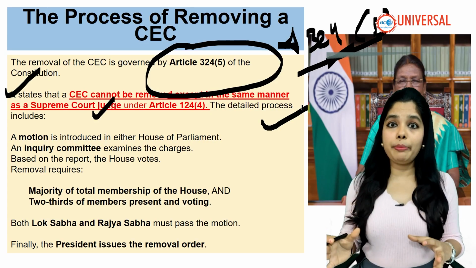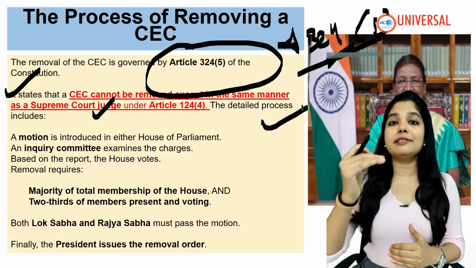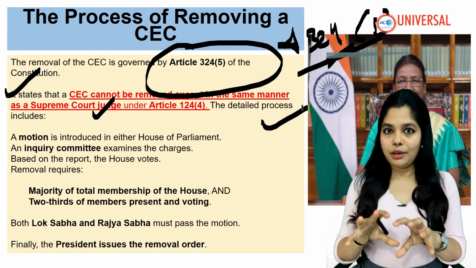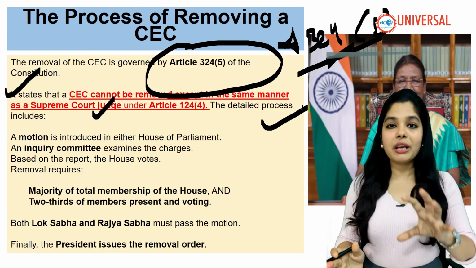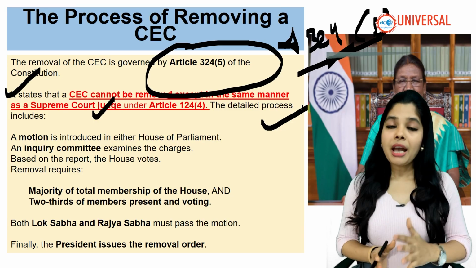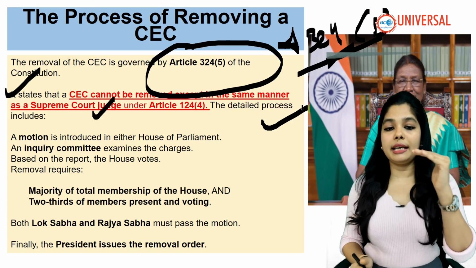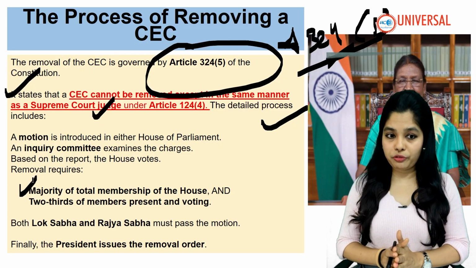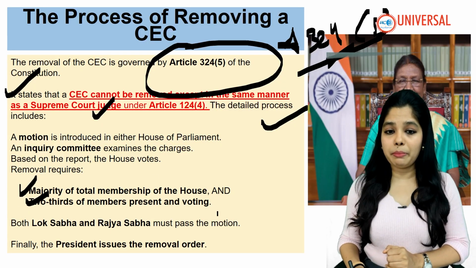If the person is guilty, then again this will go for a voting process in Lok Sabha and Rajya Sabha. So you understood the whole scenario? And then the special majority is required, that is a majority of the total membership of the House, and 2/3 of the members present and voting.